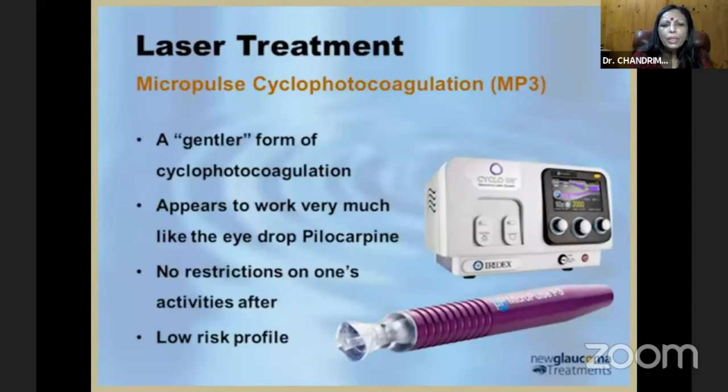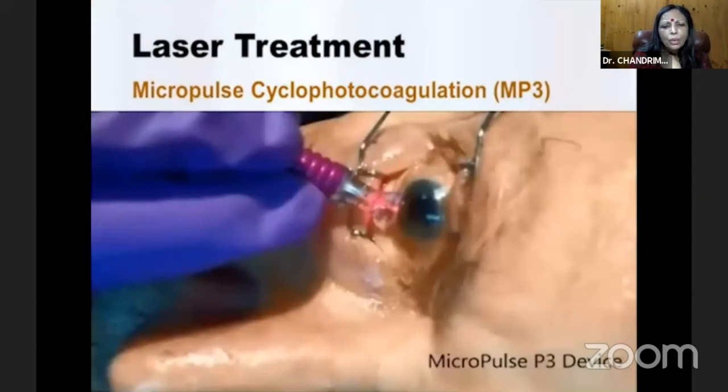So micropulse cytophotocoagulation is what has been popularized in recent days, and it's a gentler form of cytophotocoagulation. It appears to work very much like pilocarpine drops. It has a mechanical effect, no restrictions on one's activities, and a low risk profile. That is how it is done.